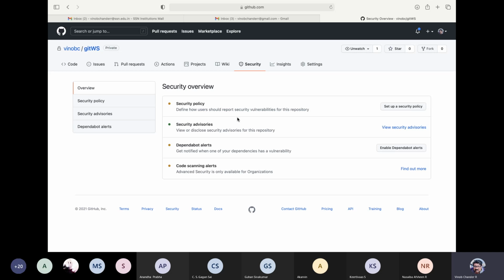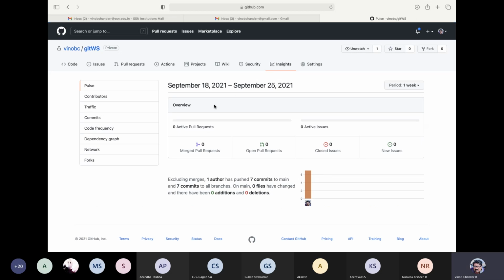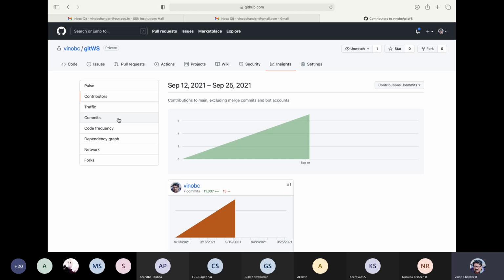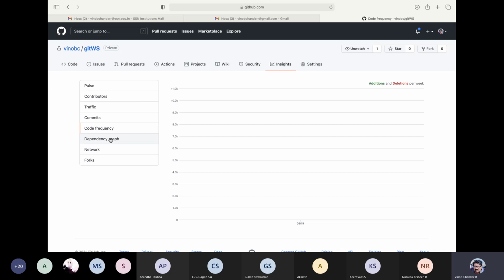So this is some advanced stuff, right? We are not going to look into the security aspects here as of now. Insights. This is quite useful. Depending upon your particular project maturity level in the GitHub, right? This shows you the contributors, right, the traffic, etc. Right? So now here there's just a single contributor. So if you have multiple contributors, those contributors' names will be available, the number of commits, right, code frequency, dependency graph. Dependency graph is nothing but the different kinds of tools that have been used, right, network, etc.